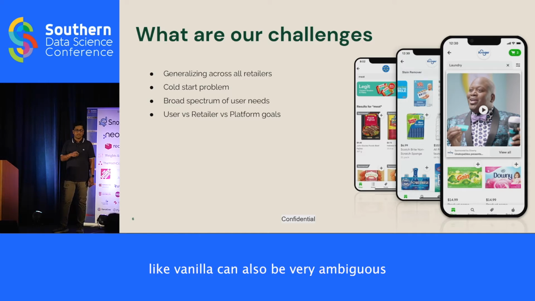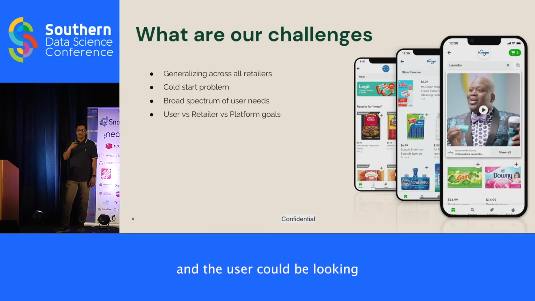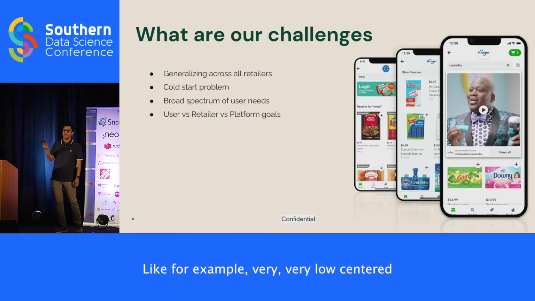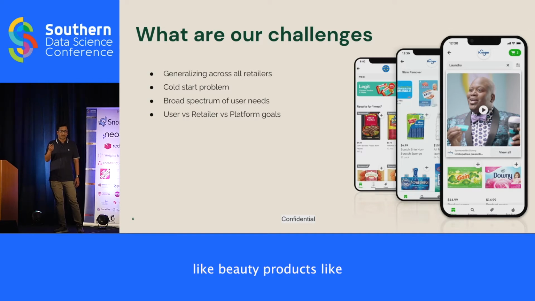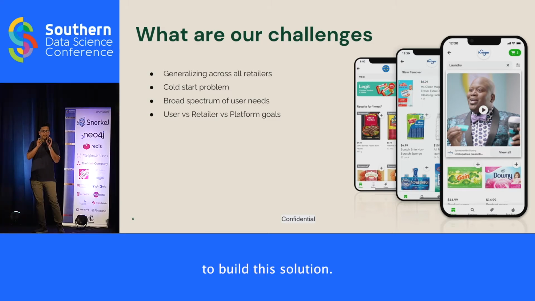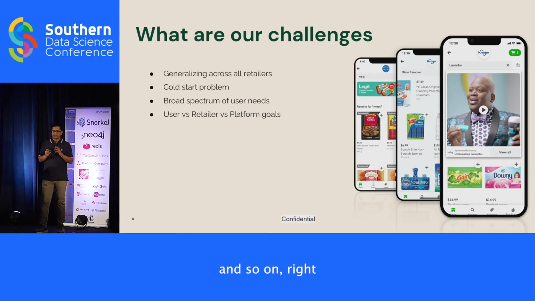Similarly, queries like vanilla can also be very ambiguous. The user could be looking for the name of the product or the description itself, like for example, vanilla scented beauty products at Sephora or so on, right? So large search teams, like some of our counterparts like Walmart and Amazon, solve this problem by dividing and conquering. They build specialized ML models for each of the verticals. Unfortunately for us, we don't have the size to build this solution, so we had to innovate in terms of ML models that we built so that we could generalize across all of these use cases and so on, right?